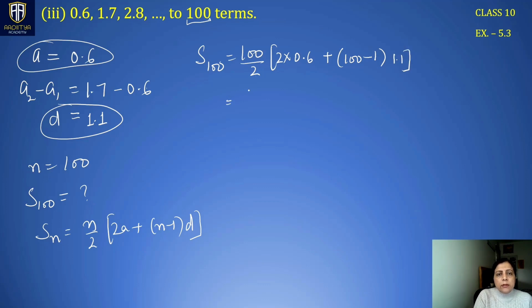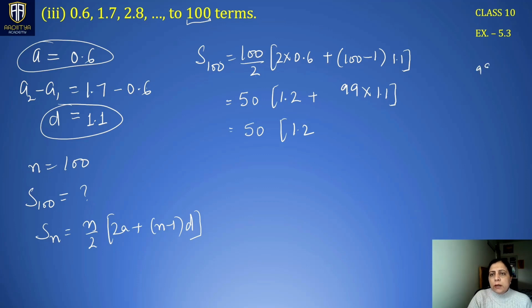Now 100 divided by 2 is 50, 2 multiplied by 0.6 is 1.2, and 100 minus 1 is 99 multiplied by 1.1. So we have 50 multiplied by (1.2 plus 99 multiplied by 1.1).